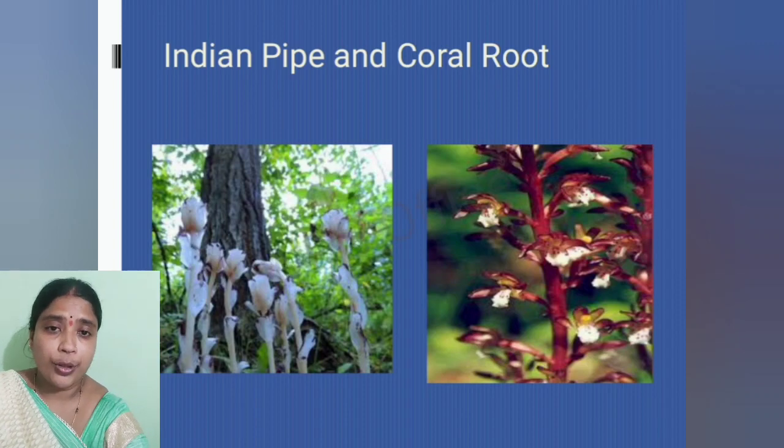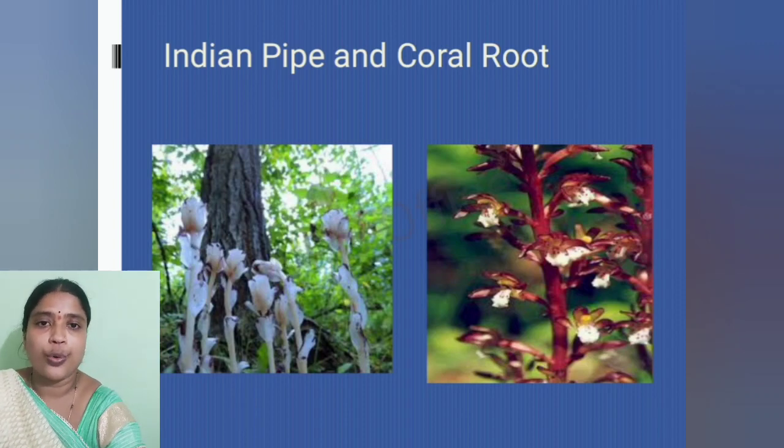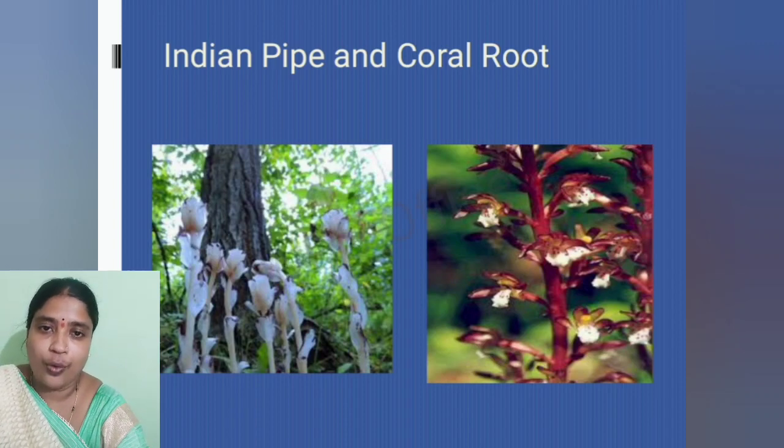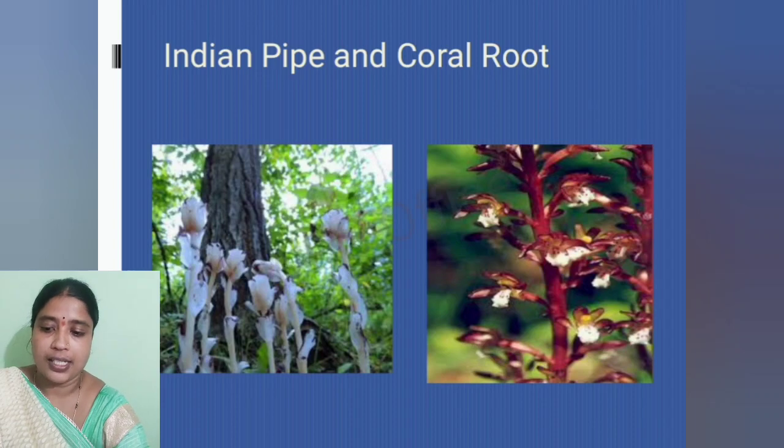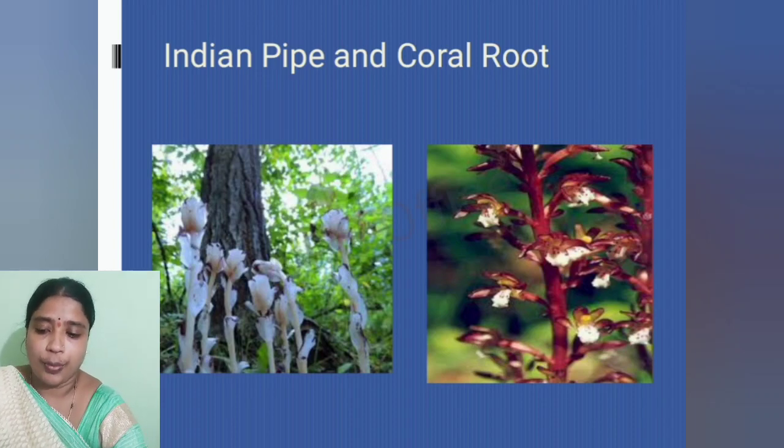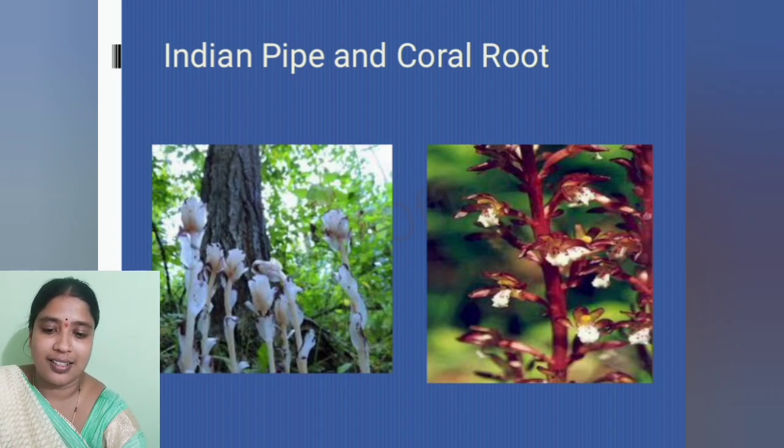Now what about coral root? How does coral root get its food? Instead of making their own food, as they are saprophytes, they depend upon other plants. Now how do they get the food? Coral root has a rhizome, which is known as an underground stem.